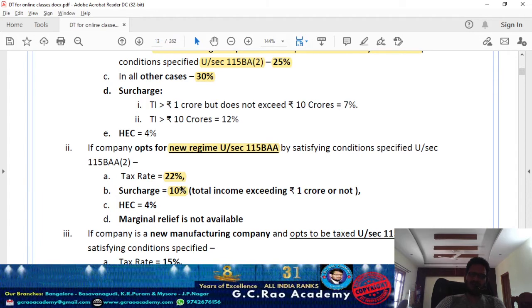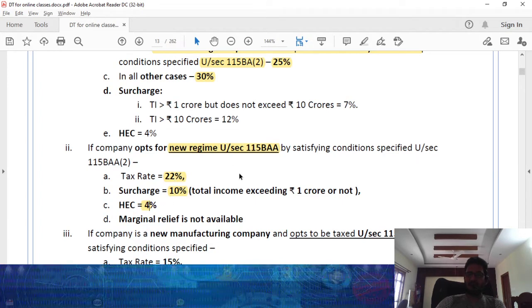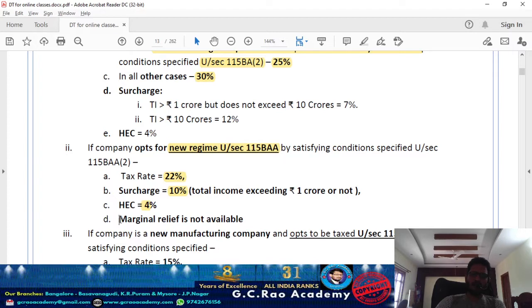So your total income is not a relevant criterion. Irrespective of your total income, the applicable tax rate under 115BAA for a domestic company is 22%. On the top of it, a mandatory surcharge of 10%. Again, health and education cess will be 4%. And because you are taxed at a concessional tax rate, the surcharge is mandatory. It does not depend on the total income. So accordingly, you cannot claim marginal relief. The concept of marginal relief is not applicable to you.